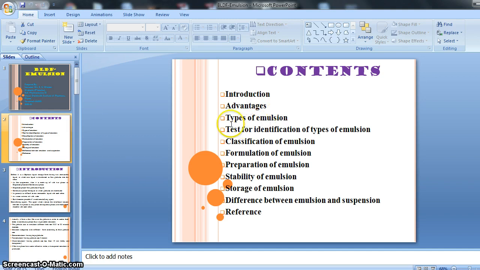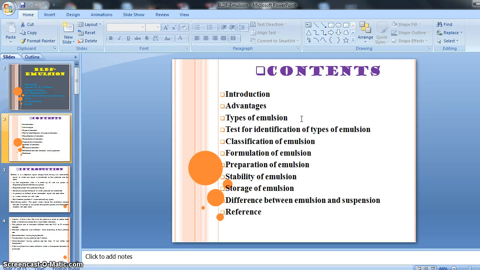Then the types of emulsion, what kinds and classes there are. Then tests for identification of the type of emulsions. There are various kinds of tests, and with their help we can differentiate the types of emulsion.